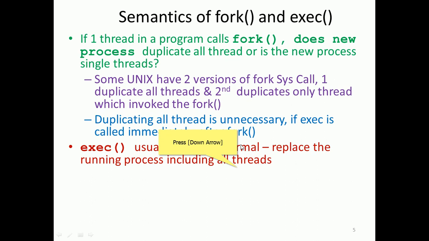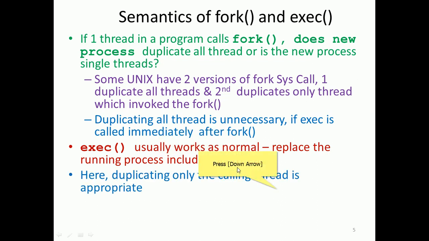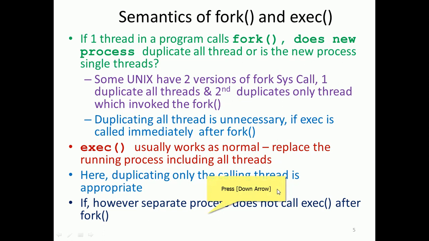Execute usually works as normal, replacing the running process, including all threads, with the new process. Here, duplicating only the calling thread is appropriate, because no other threads are required. However, if the separate process does not call execute after the fork, then the duplication happens along with the fork only.